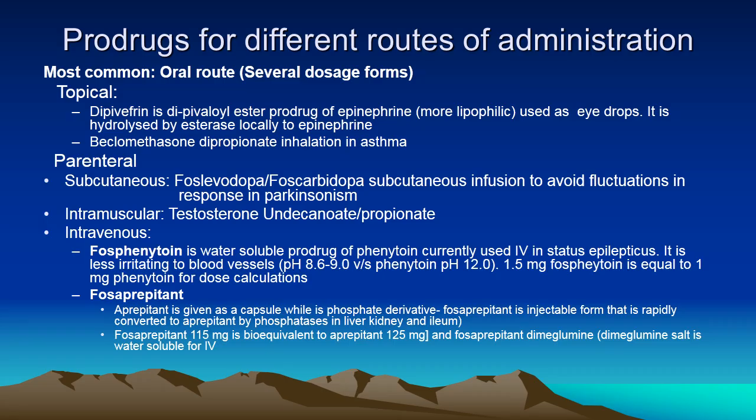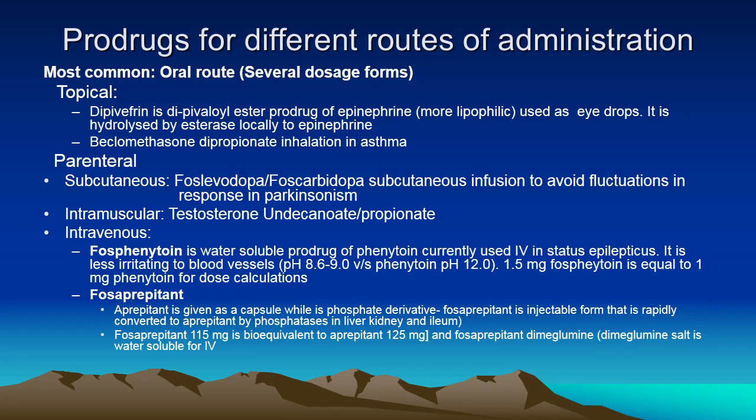For example, fosphenytoin is a water-soluble prodrug of phenytoin, currently used IV for status epilepticus. It is less irritating because its pH is lower compared to phenytoin, which is a highly alkaline solution.